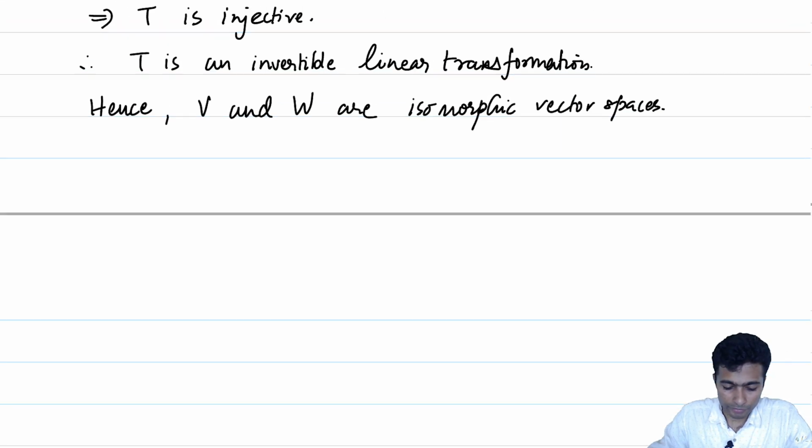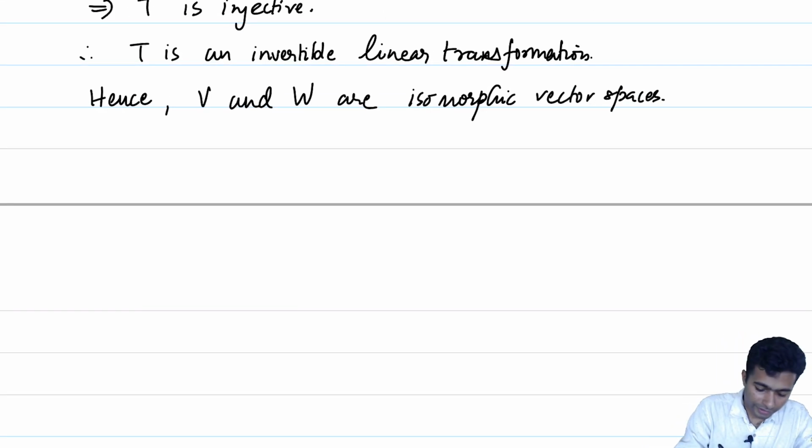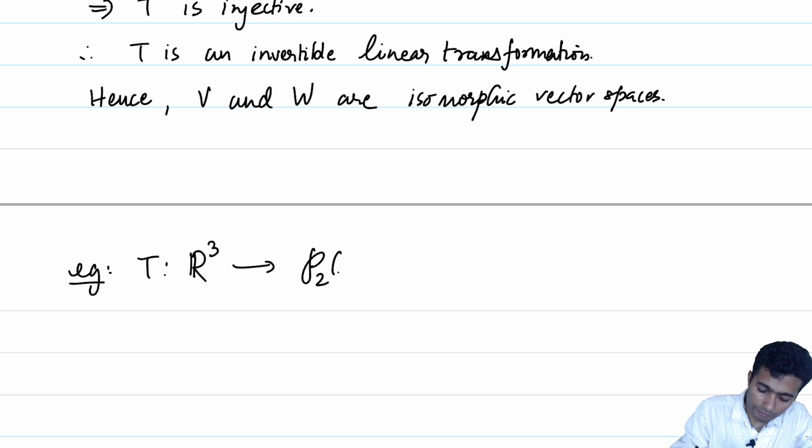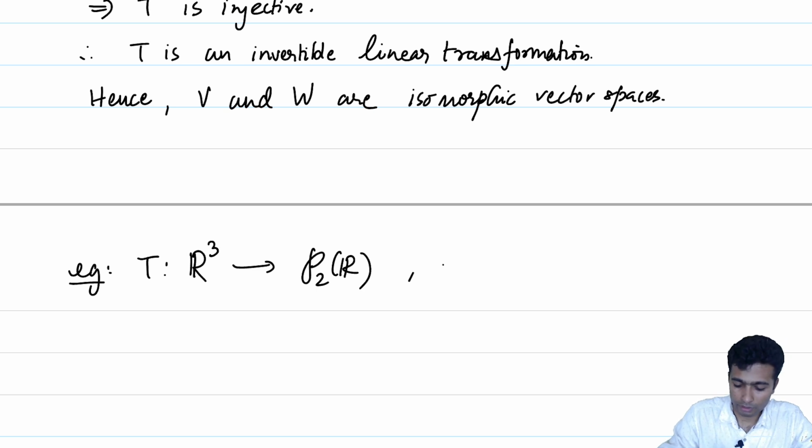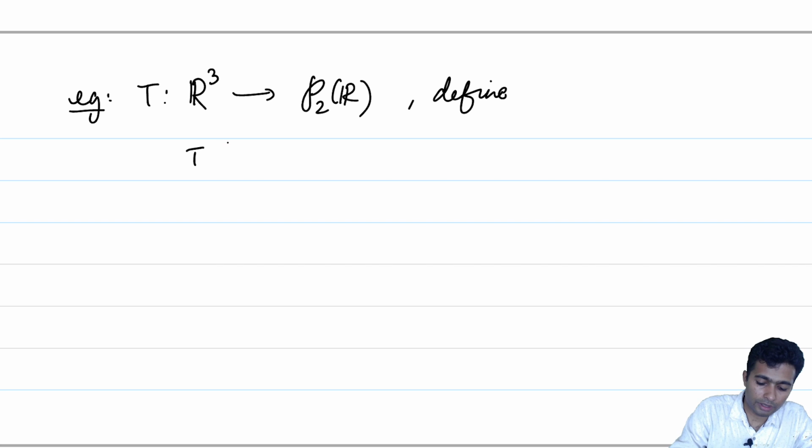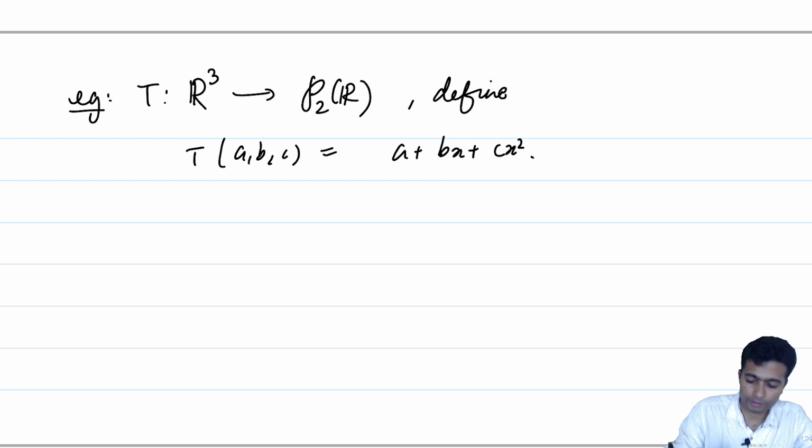Even before going into this theorem, one could have easily checked with an example, say from R3 into P2 of R, we define the following map. Define T of (a, b, c) to be equal to a plus bx plus cx squared.